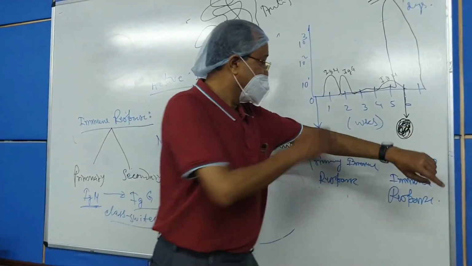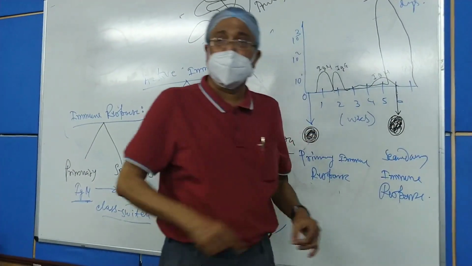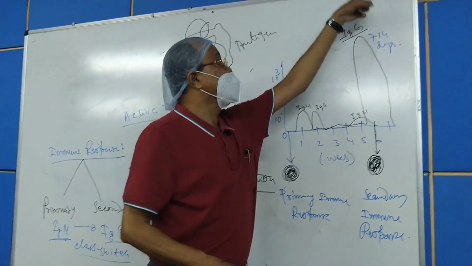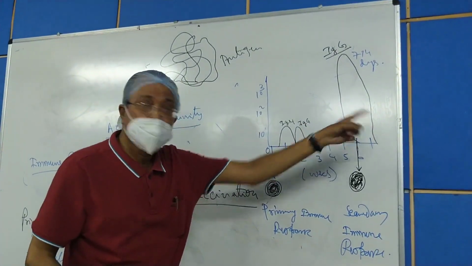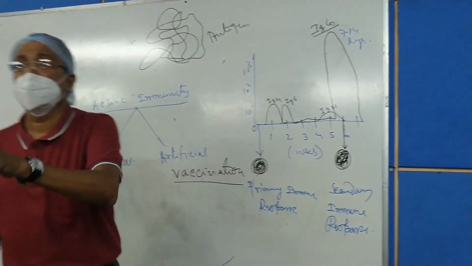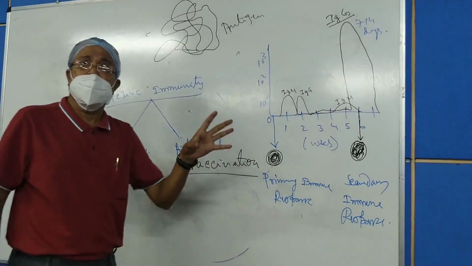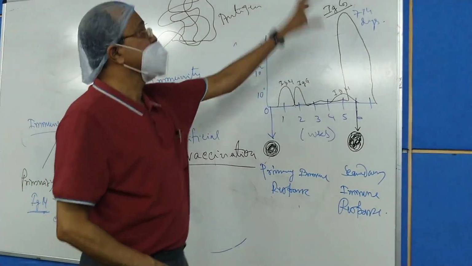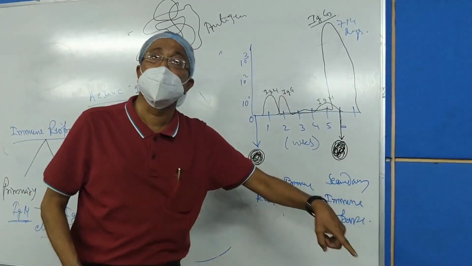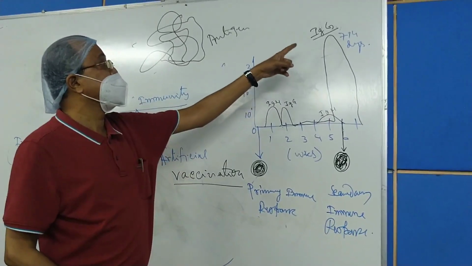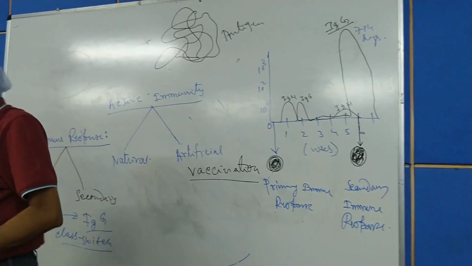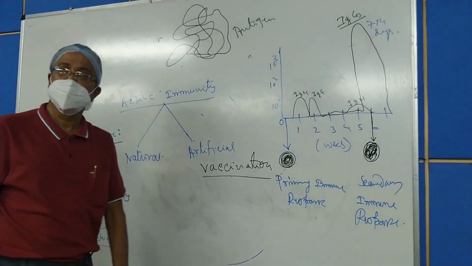Now if after that you give another antigenic exposure, that will be a tertiary immune response, increasing the level of the antibody much more. So if after the second dose, a person becomes infected with a coronavirus, what will happen? There will be boosting of the existing immune response, because that is the tertiary immune response, which will increase the concentration of immunoglobulin G further, and thereby help in the neutralization of the virus.